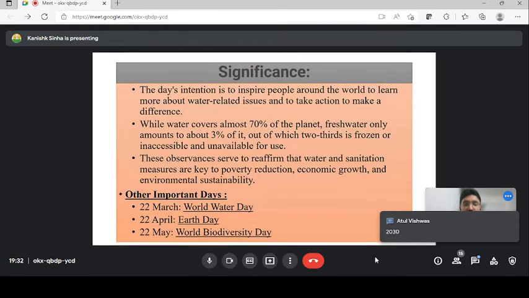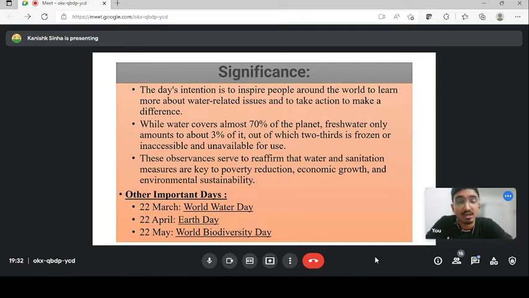Now just know a little bit of the significance of World Water Day, guys, because 70% of our earth is covered by water, but fresh water is only 3%, out of which most of it, which is two-thirds, is frozen, so we cannot use it. Therefore, taking into consideration the scarcity of water, the problem of water, the loss of water, it is very important to take steps. The government has to take a lot of steps, and it is important for the celebration of World Water Day, because water is a factor that will decide your poverty. The number of people below the poverty line will be decided by water. One of the criteria is water.